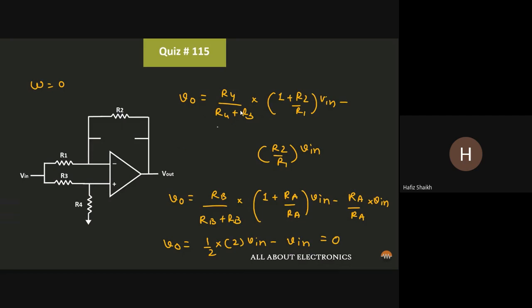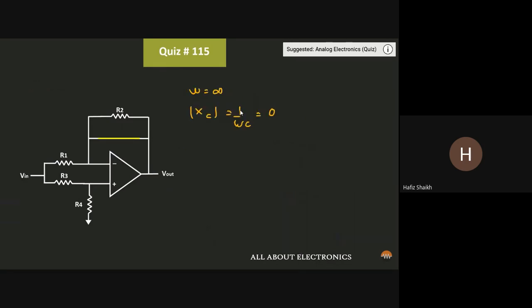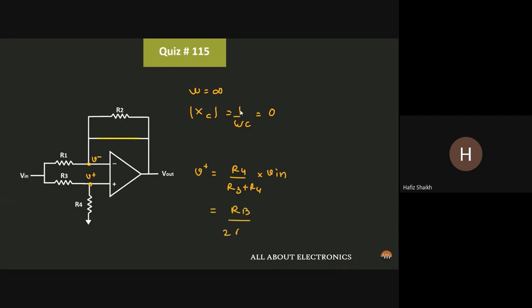Now again, if we substitute the values over here for output voltage V naught, again we will calculate. Okay, this will act as a V positive and V input. Now again, V positive is equal to R4 upon R3 plus R4 into V input, that is equal to RB upon 2RB into V input.